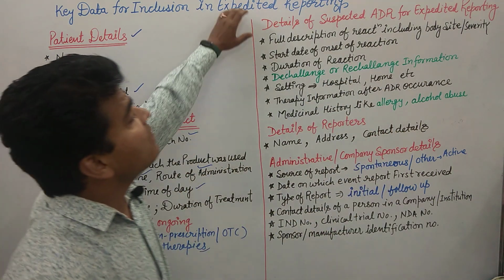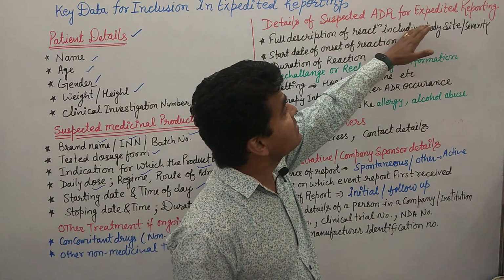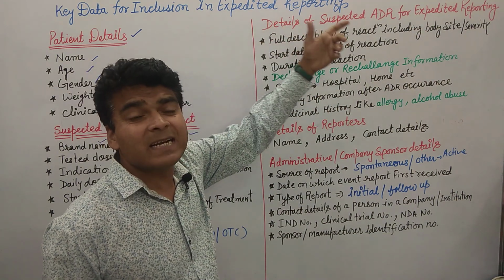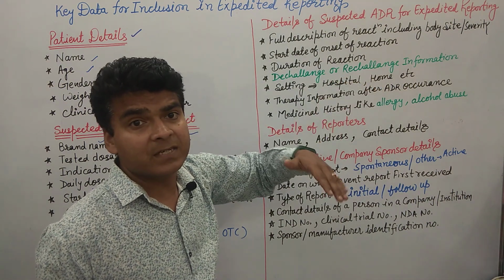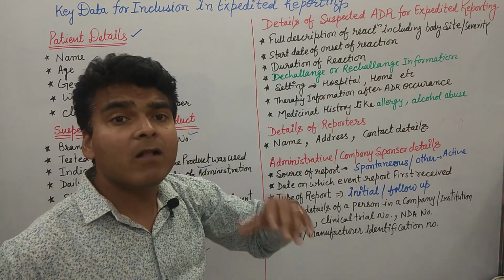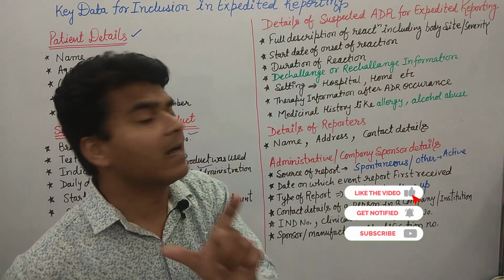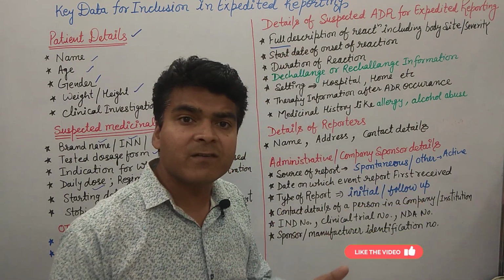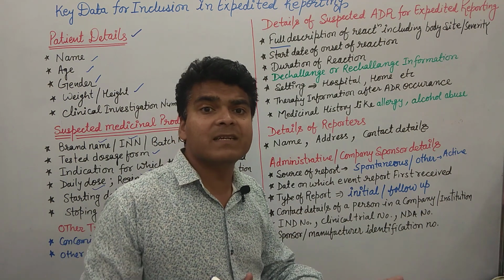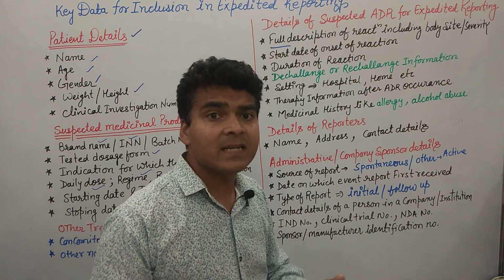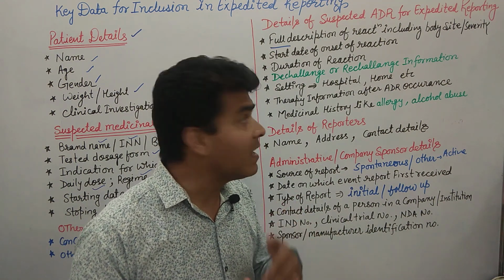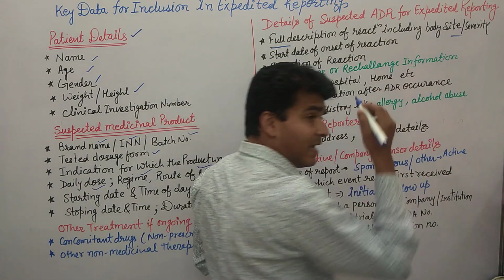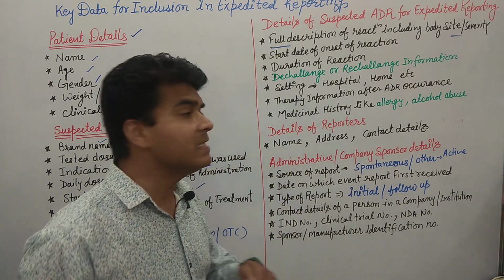Then details of suspected ADR for expedited reporting. So what kind of suspected ADR was found in the patient? So we have to fill in all the details about the suspected ADR. The first one is a full description of the reaction. What kind of reaction occurred, whether it was a hypersensitivity reaction or other reaction, and on which side the reaction occurred, and what is the severity of the adverse event. We have to mention these things.